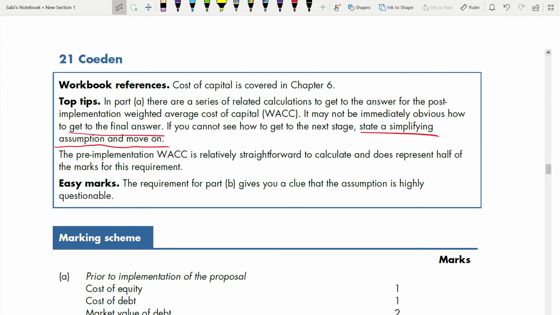So the requirement for part B gives you a clue that the assumption is highly questionable. Highly questionable. You read requirement B, discuss the validity of assumptions in part A. So now you know that whatever assumptions you are making, later you have to discuss them in part B. It is there in the back of your mind, it is set. So when you come to part B, you don't have to spend so much time trying to find answers. You directly can start answering and save time, because you know what assumptions you made in part A, and you have to discuss how valid they are. It also gives you a clue.